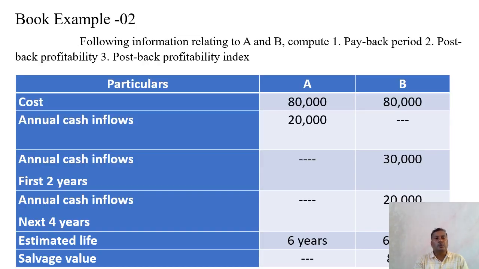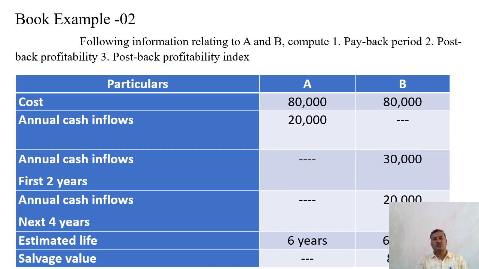Book example 2. See the problem over here. Following information relating to A and B, compute payback period, post-payback profitability, and post-payback profitability index.